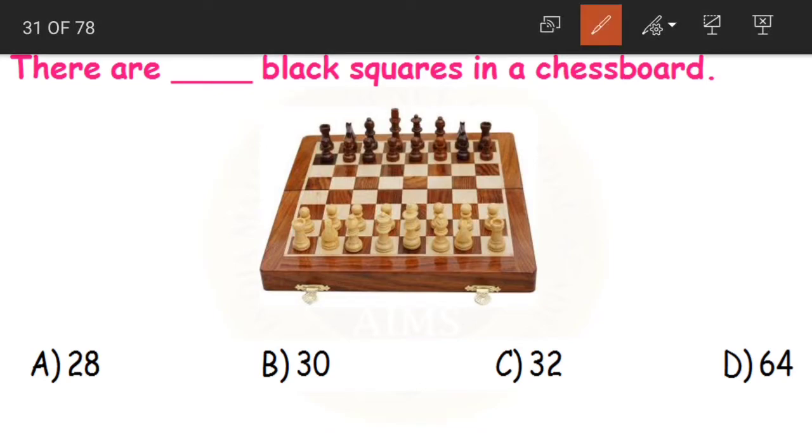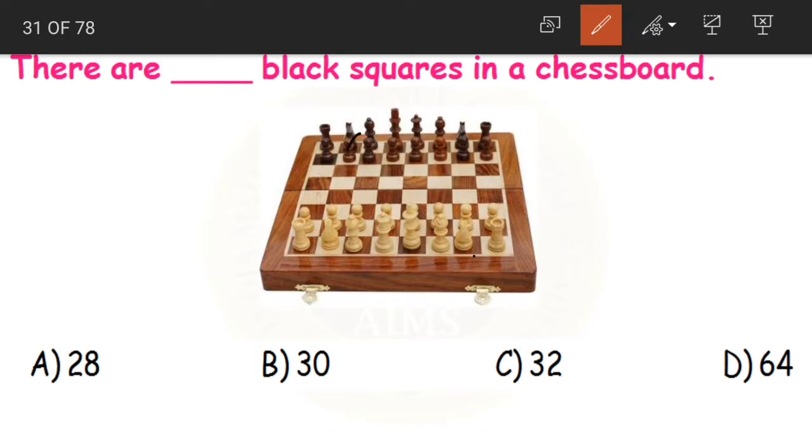Now here you can count, children. Black, you might say, where are black squares here? There are only brown and white. Yes, but in a chessboard actually there are 2 colors of squares. One is black and the other is white. Alternate squares. See, one is black, one is white, one is black, one is white. So that is how the squares are in a chessboard. So this is not brown. Consider it as black, children.